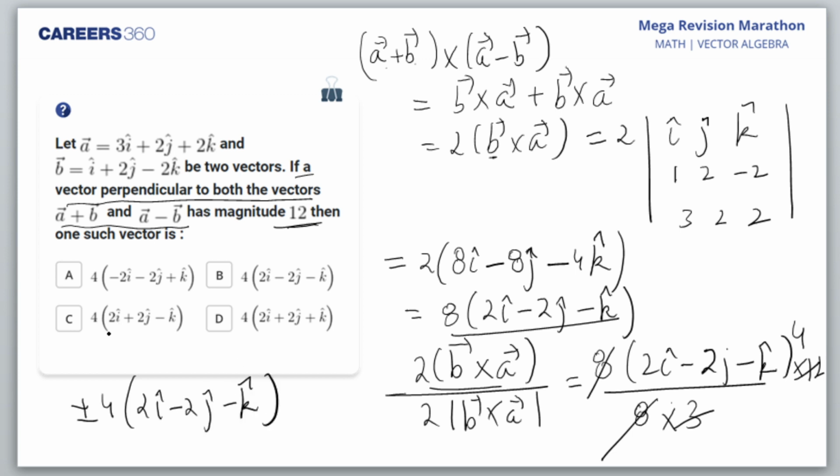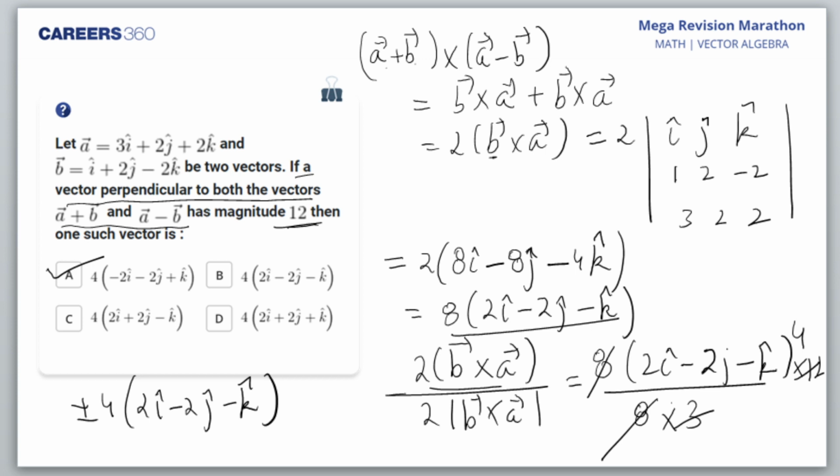Okay, so one of the answers, they say one of such vectors is which one? If I consider the minus sign, then this is option A. Am I right? I hope everybody understood and enjoyed this question. Yes, students. So can I move on to the next question? Yes, I hope this is understood.